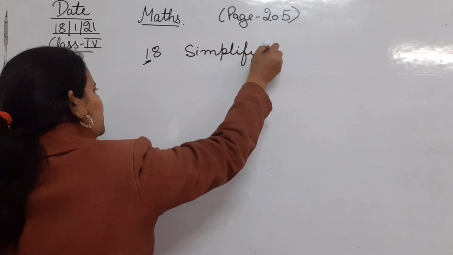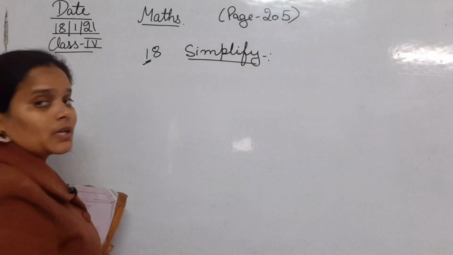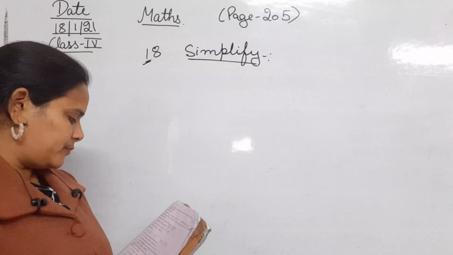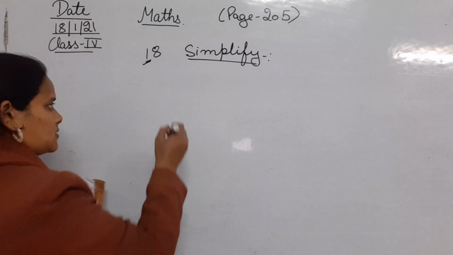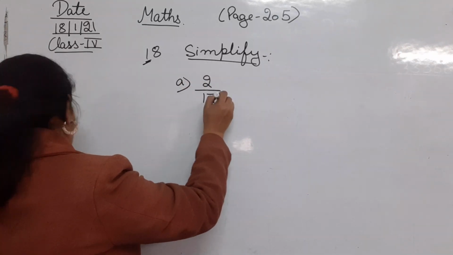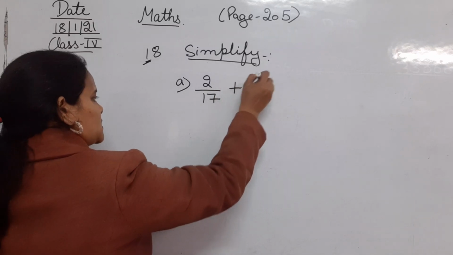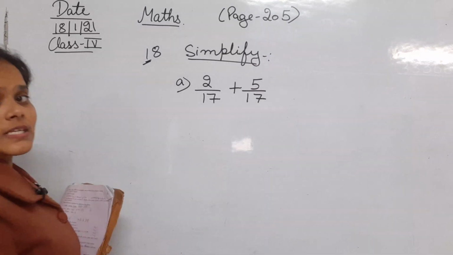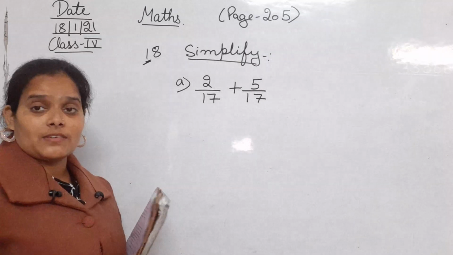So let's do this. The A part is 2 upon 17 plus 5 upon 17.